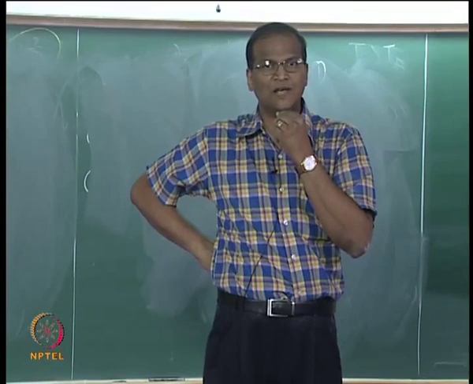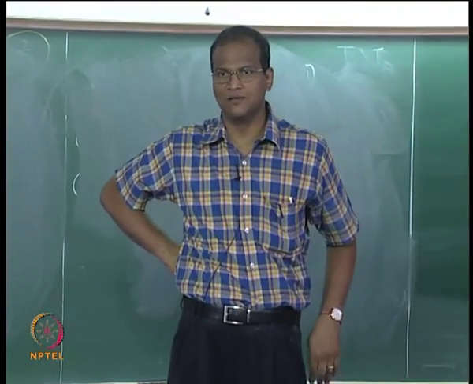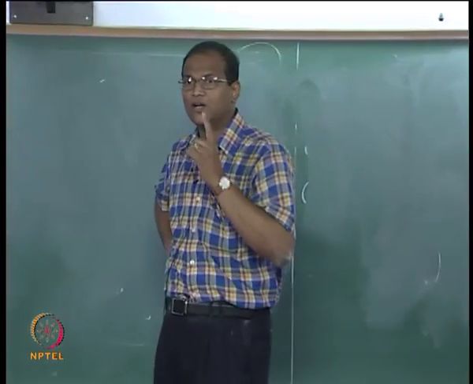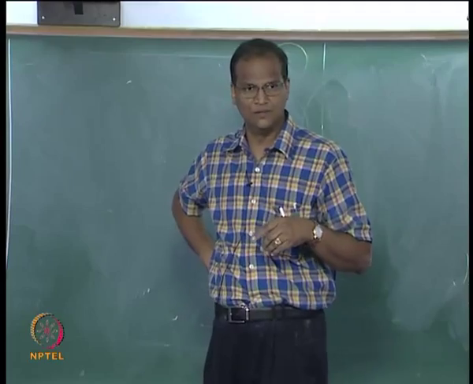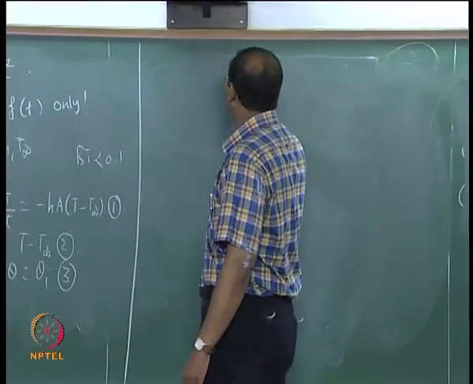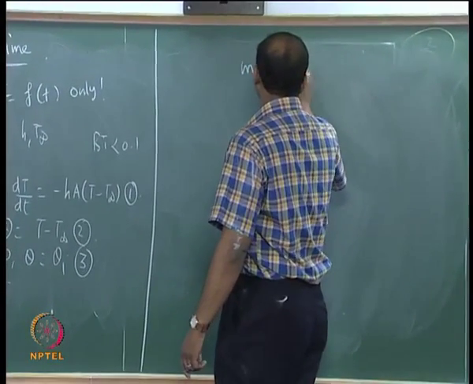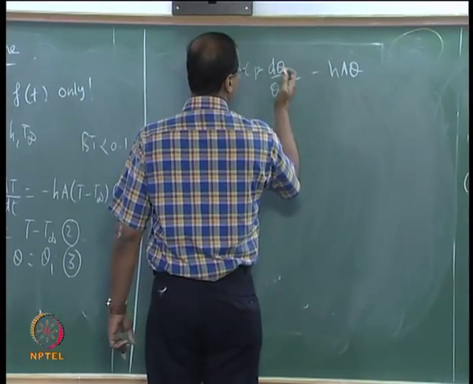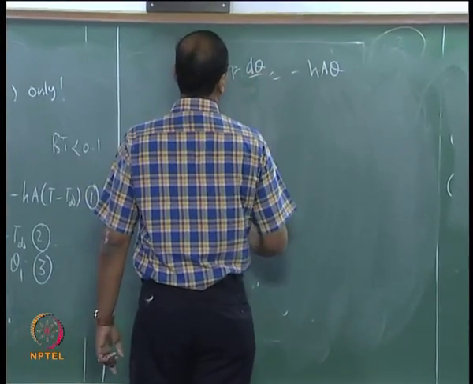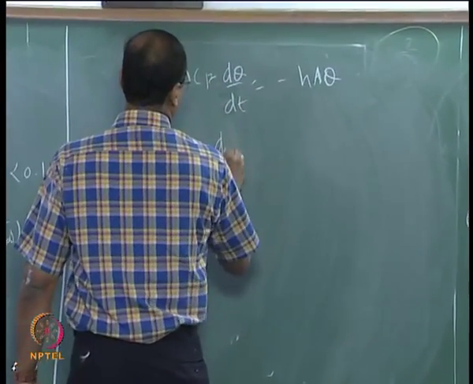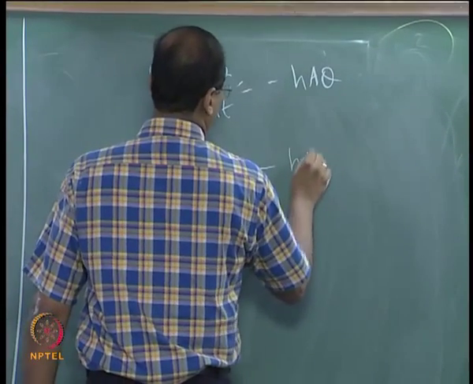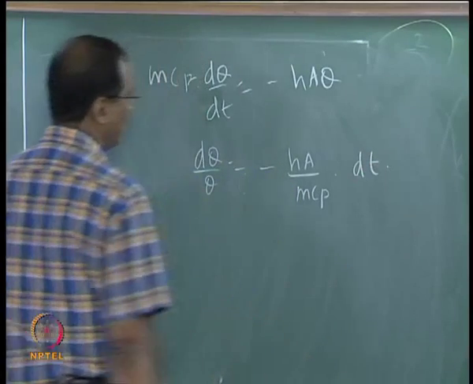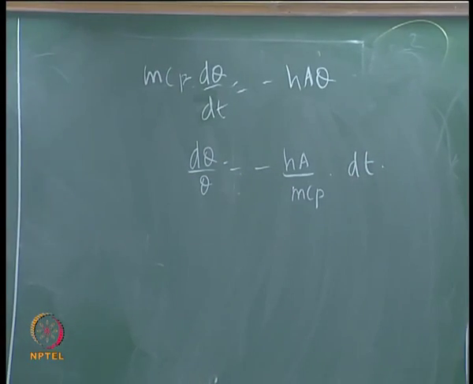Since we are lumping it, we can't start from the original governing equation, we have to get the governing equation from first principles. I already told you the same logic we use for getting the fin equation. So you can say